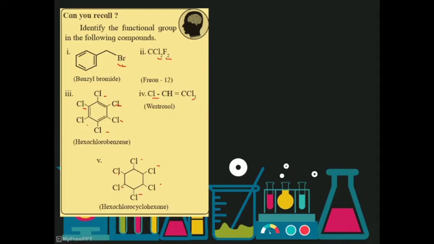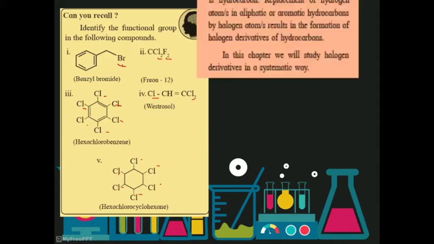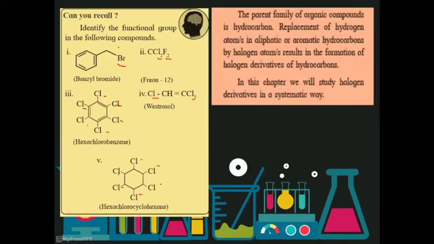So here we can see the definition of halogen derivatives. Let us see what is the definition. The parent family of organic compounds is hydrocarbon.